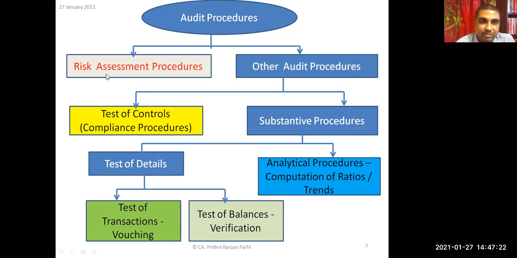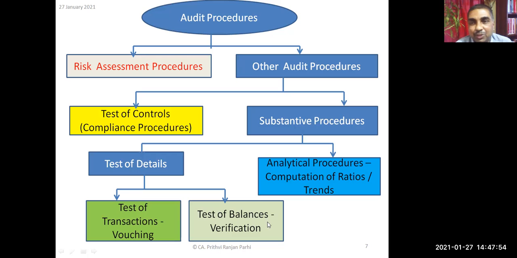Under it comes risk assessment procedures and other audit procedures. Under other audit procedures come tests of controls, which are compliance procedures, and substantive procedures. Under it comes test of details, under which comes test of transactions, that is vouching, and test of balances, that is verification. And under substantive procedures come analytical procedures, which is computation of ratios or trends.